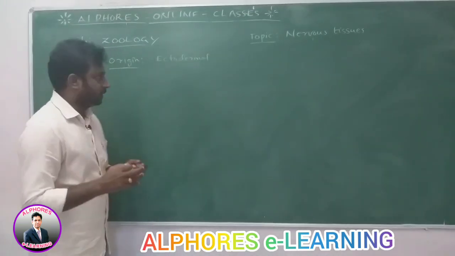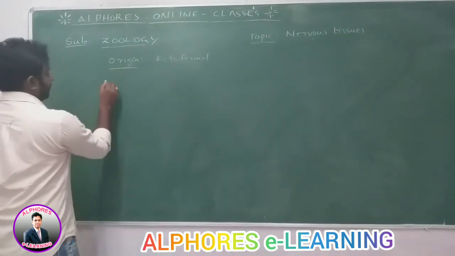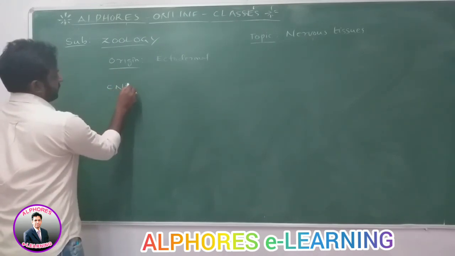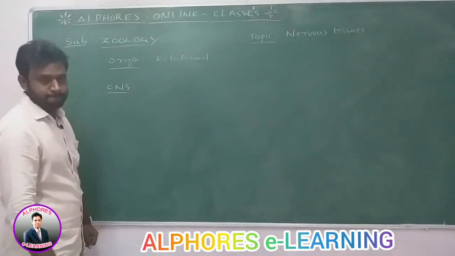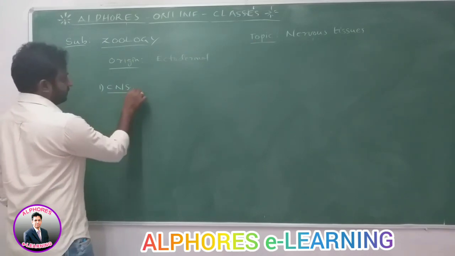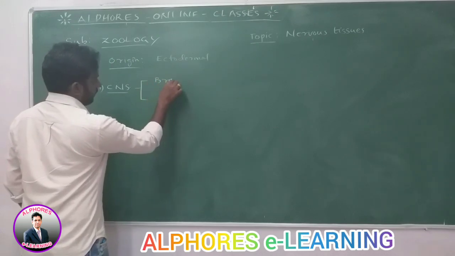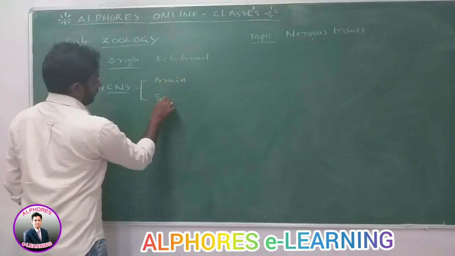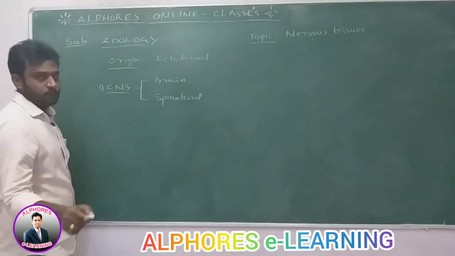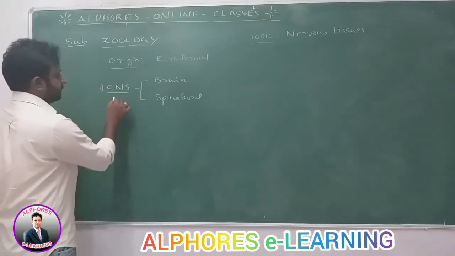Let's look at the components of the nervous system. The nervous system has 3 units. The first one is CNS, the Central Nervous System. The Central Nervous System consists of the brain and spinal cord. Brain and spinal cord are the 2 parts present in the central nervous system, the most important system.